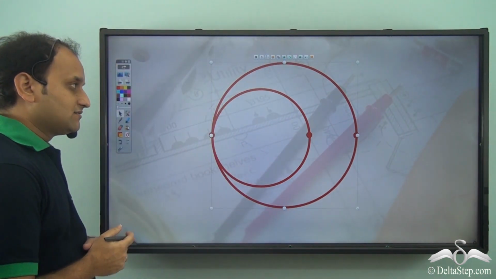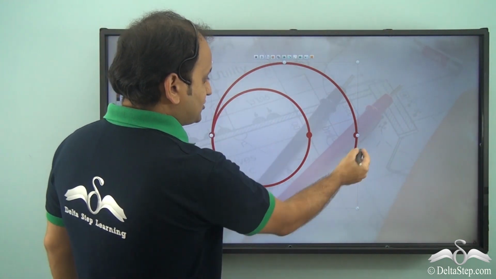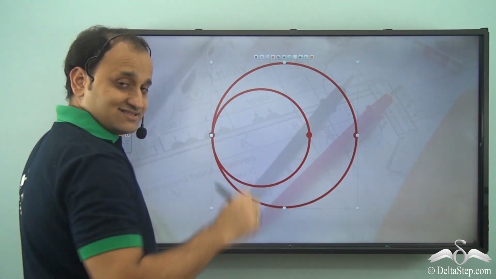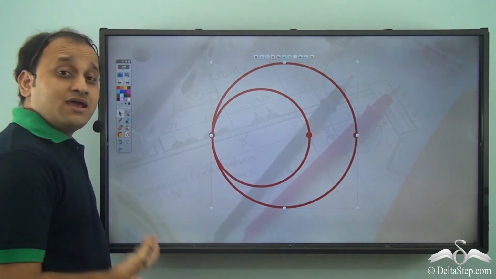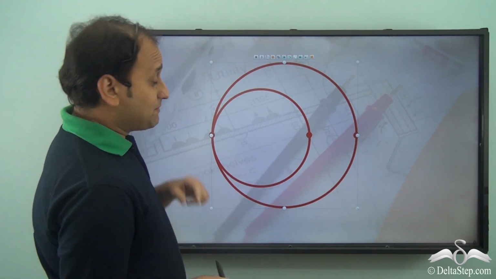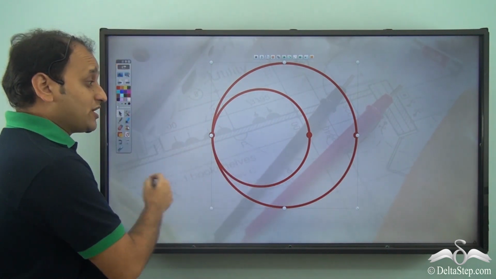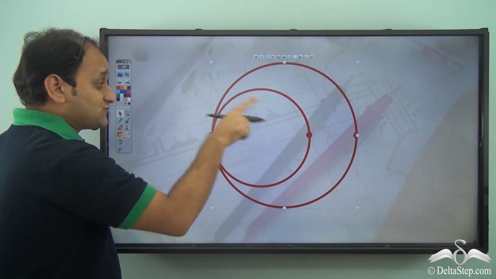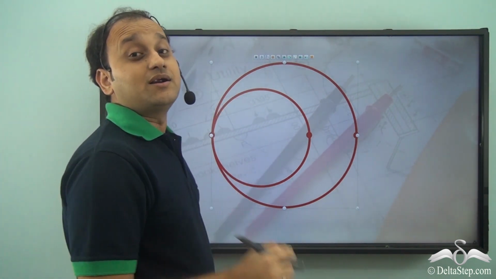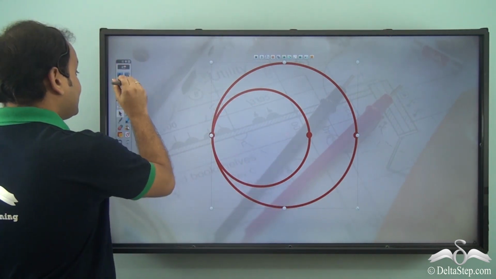Now what do I see? I tried to pass it through these 2 points, I miss one point in the middle. Now, there can be a number of possibilities like this, but every time you will see that you are able to join 2 points, that is, you are able to allow 2 points to lie on the circle. You will miss the third point every time.